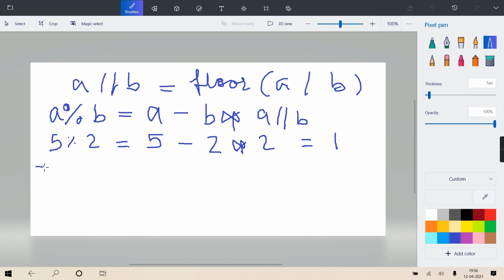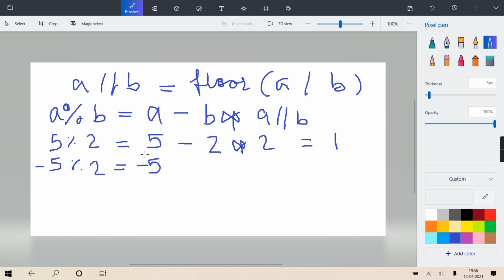But if I write minus 5 modulo 2, you have to interact. What is A? Minus 5.